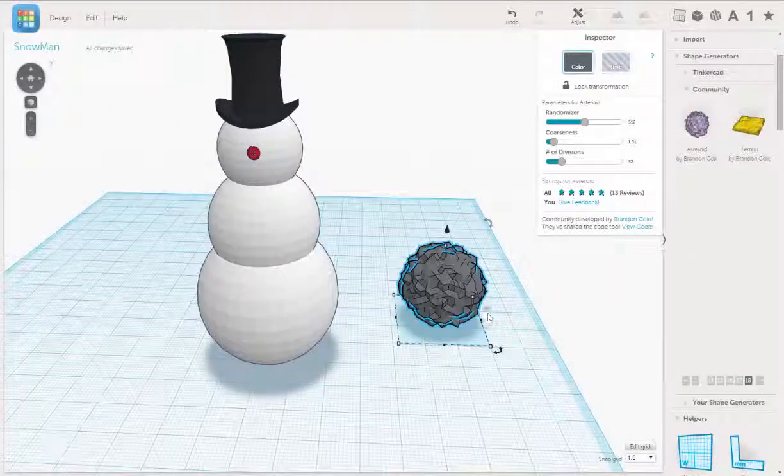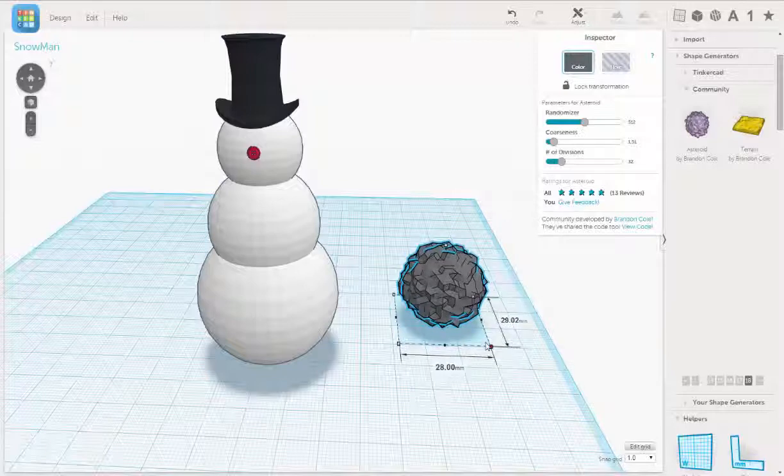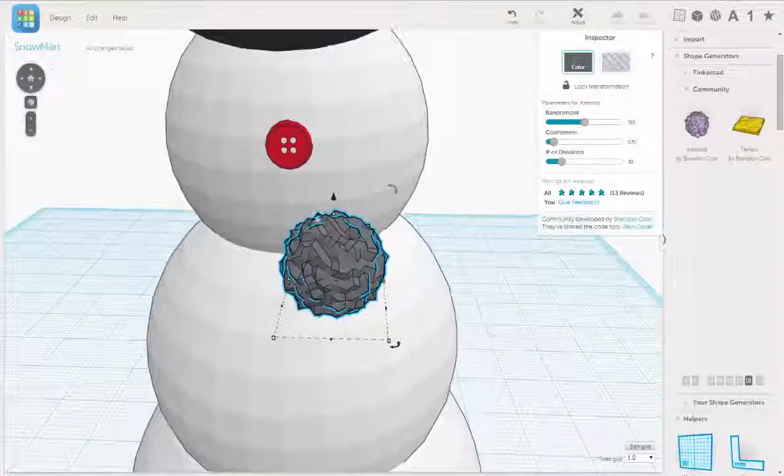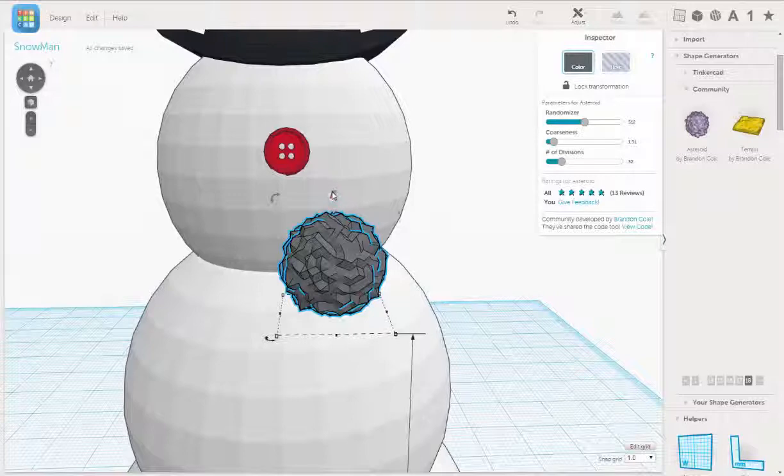Okay, and then we're going to hold Shift, and we're going to scale it down. Okay, I'm going to hit F to frame. Okay. We'll move it up.